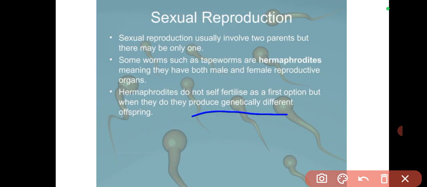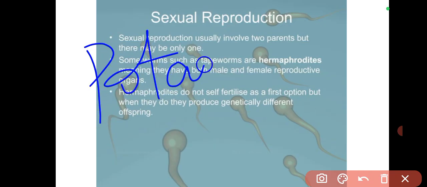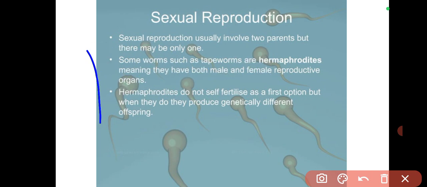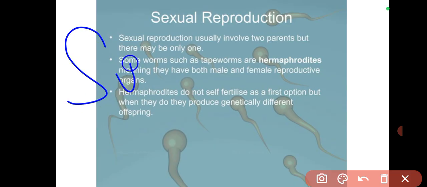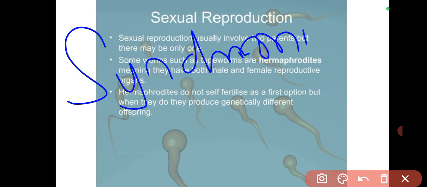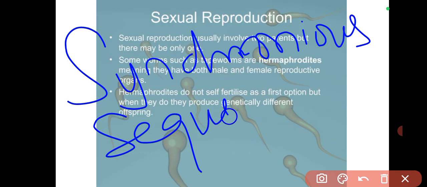There is what is called synchronous reproduction. There's synchronous and sequential. The synchronous is just saying that they are going to form at a stage.